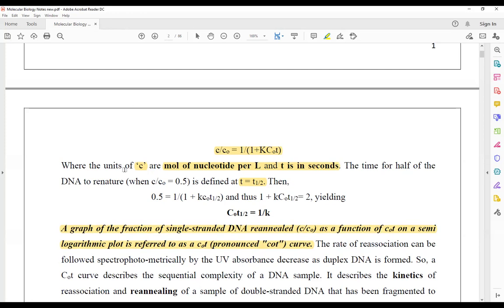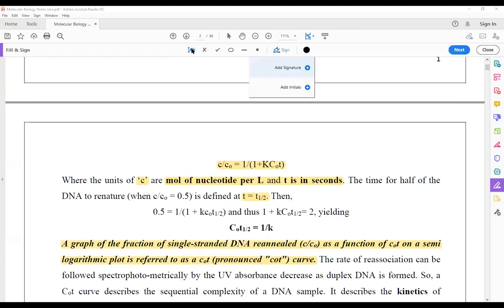So let us make a graph in which the DNA is allowed to denature and then allowed to renature, which is referred to as renaturation kinetics. I'm going to write that definition for you also. Please note it down. Okay, I'm writing the other definition of the Cot curve for you all.